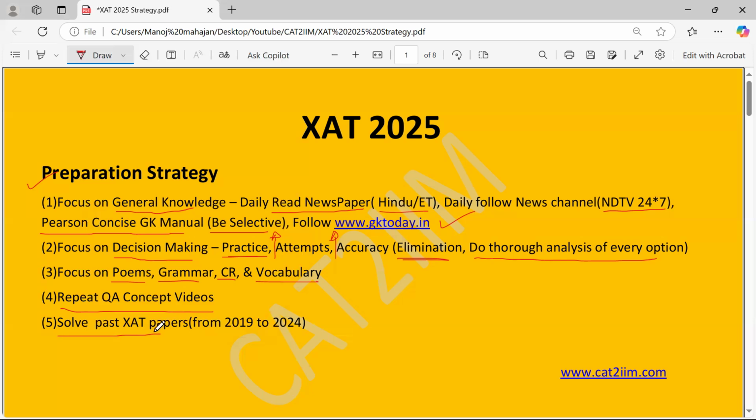Recommended is to solve past XAT papers. That should be the priority also. From 2019 to 2024, it will give you a fair idea of what has been tested in the XAT so far.